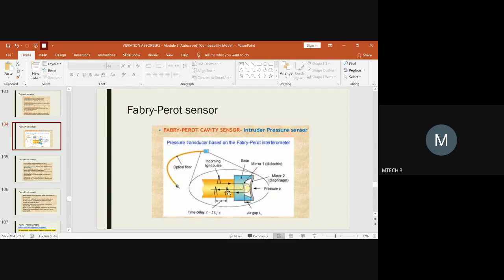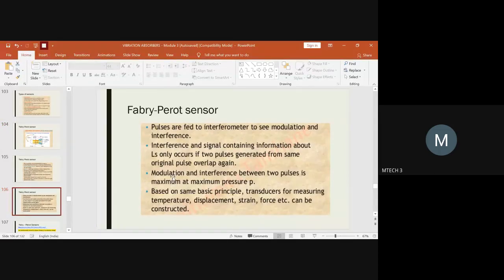You should see that the gap between the two mirrors is such that it does not overlap. So this is the first 50% of light rays reflected back, and if the gap is very small, the second could come and overlap the first reflected ray. You should see that the gap is in such a way that it will not overlap, so we can visualize both parts of the reflected rays. This is one thing you have to keep in mind. If you use this concept, this type of Fabry-Perot sensor could be used as a transducer.